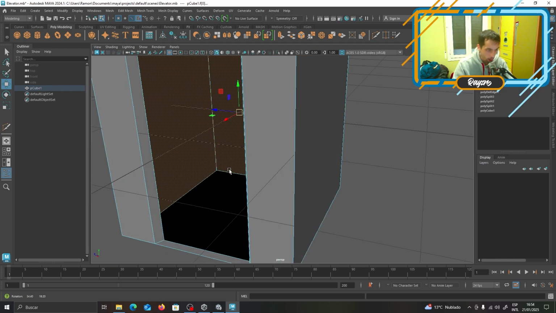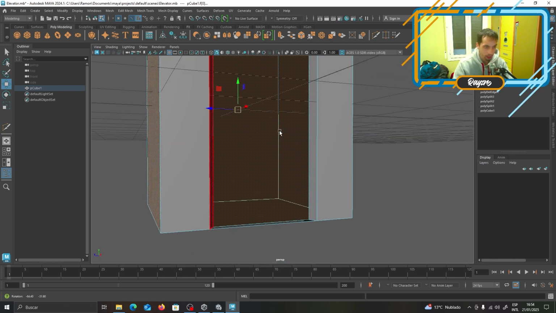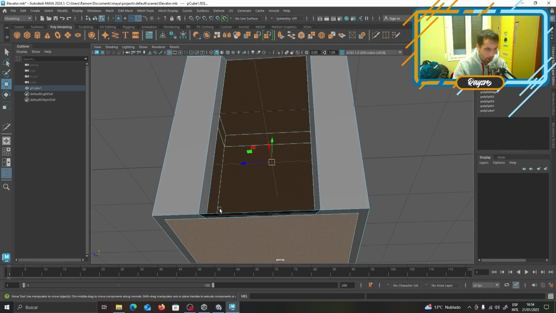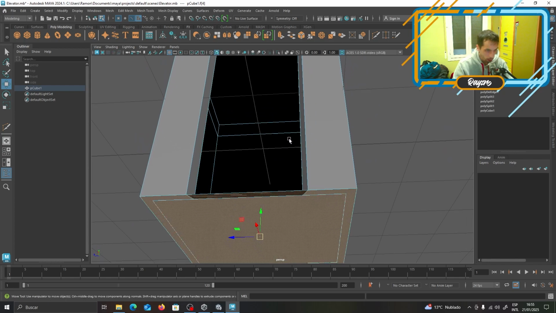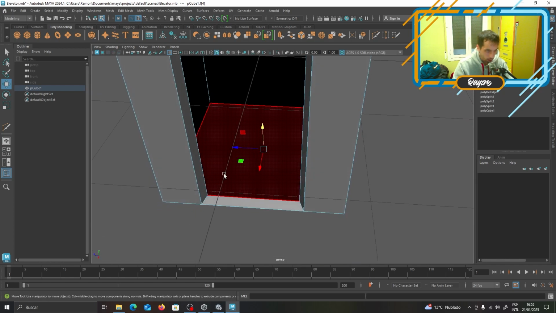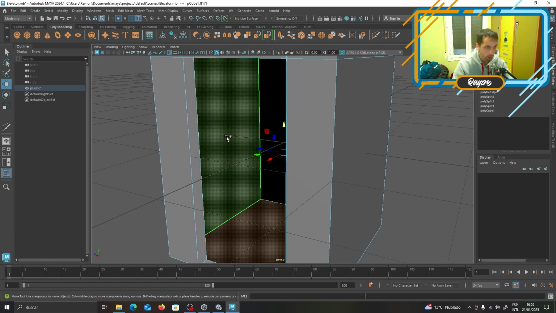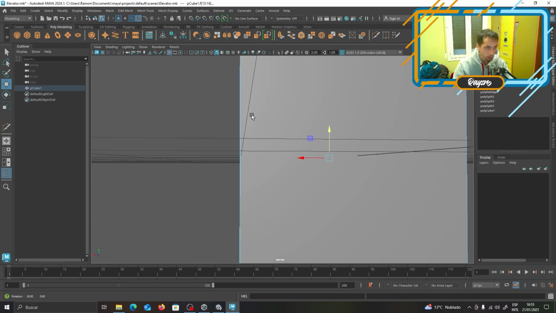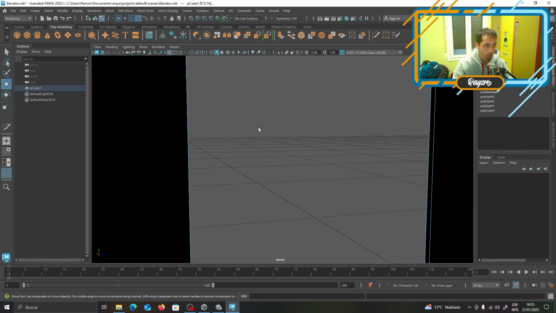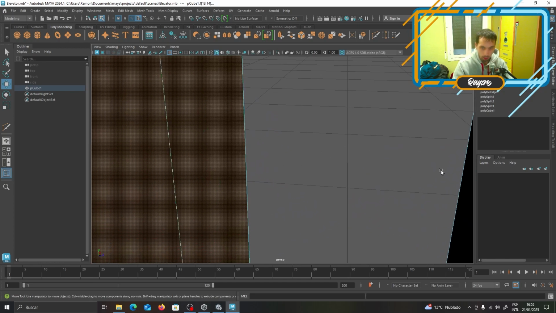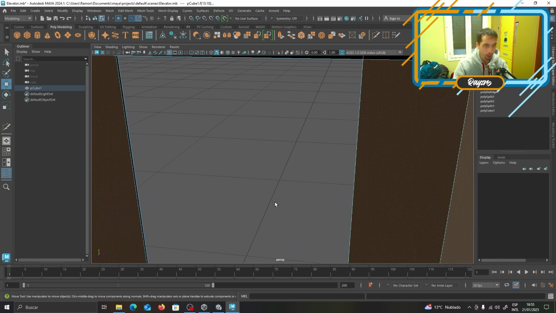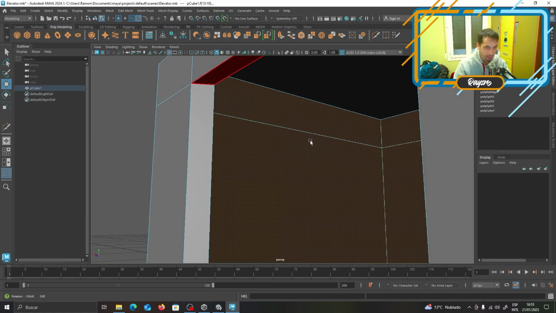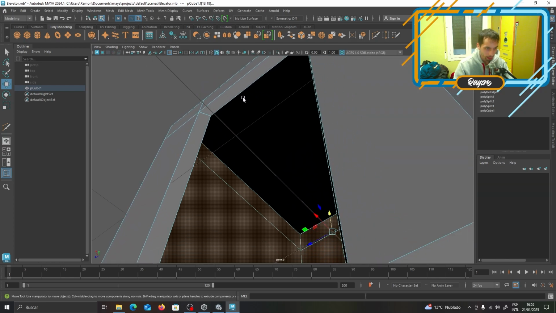Revert. What is going on? It's complicated with this. Oh my god, this mouse is hilariously bad. We could simply just reverse them, right? Wait, we need to bring this down a little bit. Okay, and now we can reverse these faces. It doesn't matter really. I'm just making a stupid model, showing how to make a stupid model. And oh my god, it's complicated when your mouse is not responding. I've never had this issue before. Oh my god, that's great.